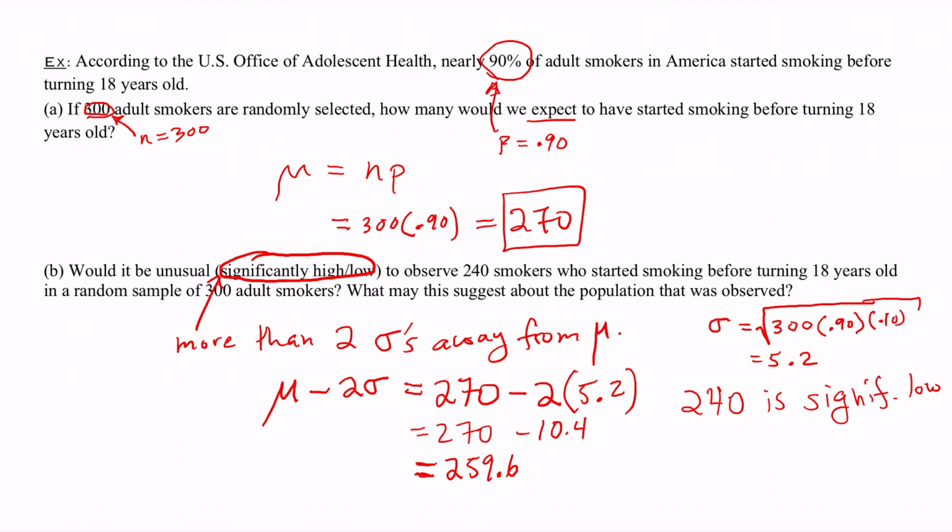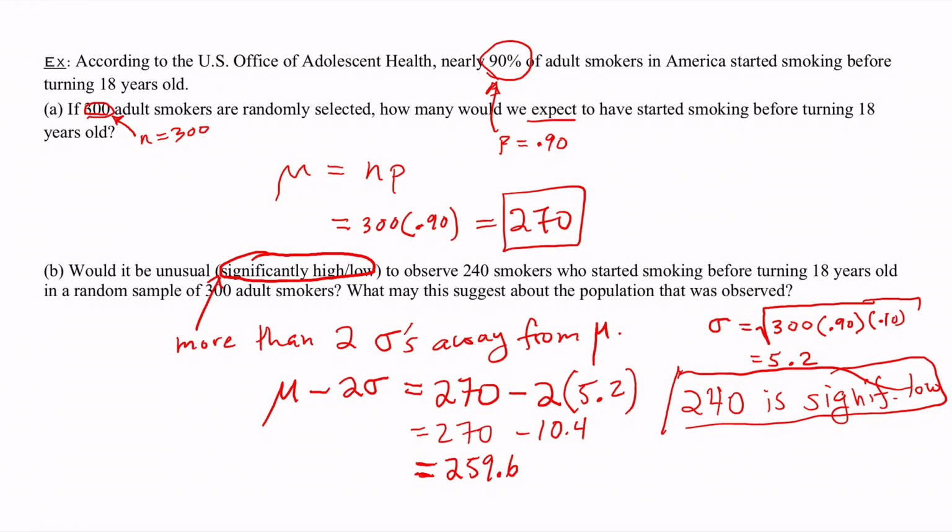So since 240 is significantly low, we might try and come up with reasons why, and it really depends on the sample that we took. Maybe there was some bias in our sample. For some reason, we got an unusually low number of participants who started smoking before 18.